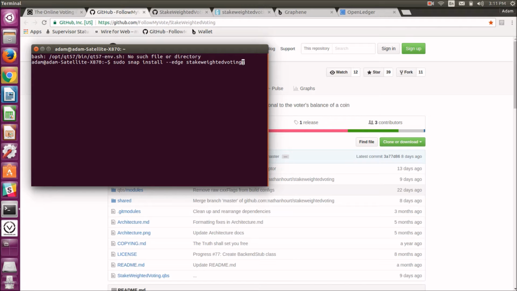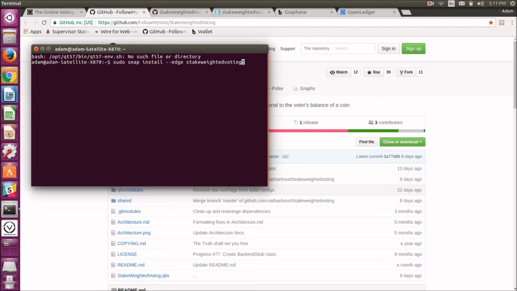Now, the Ubuntu team really isn't the best at keeping the Snap server up and running properly. At least I've experienced some issues in trying to do this myself. So we really wanted to provide you an alternate way to download and install the software.